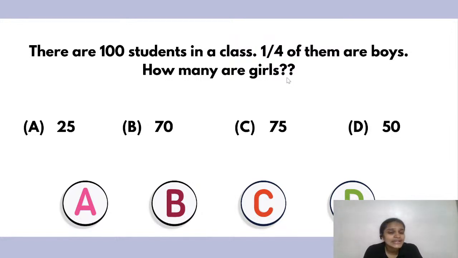Again, quite simple. Let's find out. Come on, quickly. Giving you 2 minutes. 100 students, out of that, 1/4 are boys and the remaining are the girls. So you have to find out how many girls are there, not how many boys. Jianshi, got your name.